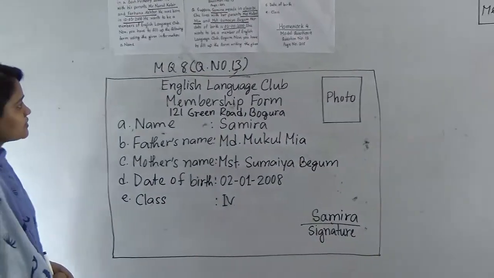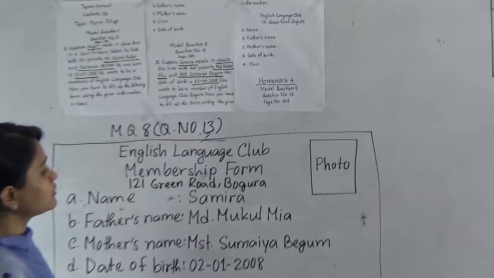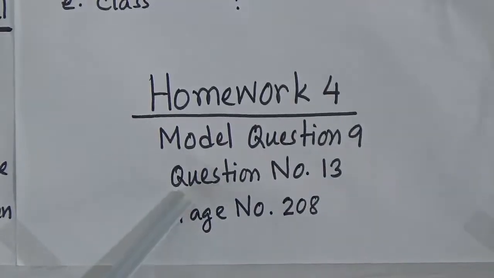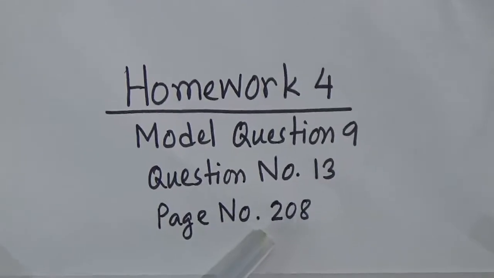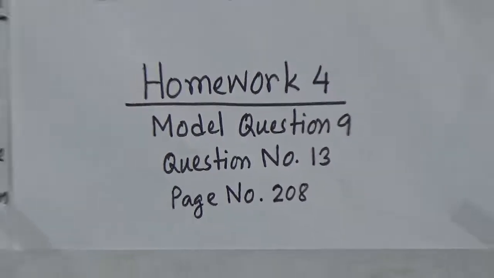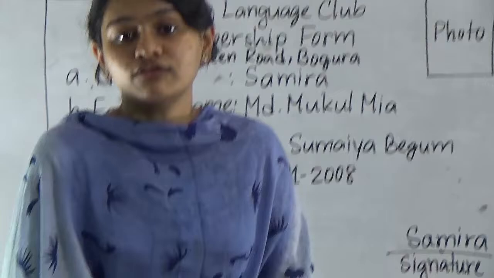So dear students, there is a homework, and this is homework number 4. Model question number 9, question number 13, and page number is 208. That means you will fill up the form from model question number 9, and the question number is 13. You will follow this class and you will fill up the form of model question number 9. So that's all for today.